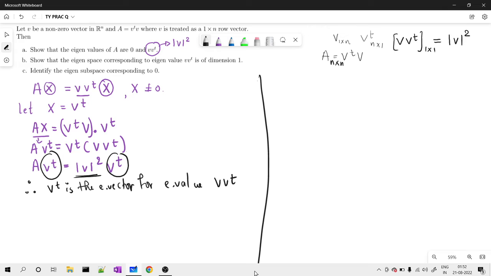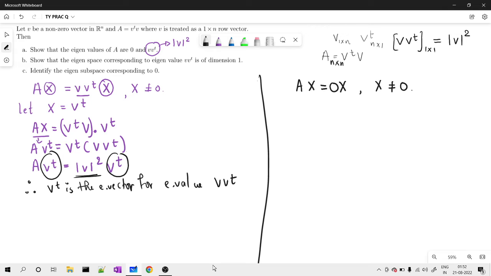To answer that, we will now think about the other eigenvalue, which is 0. I want to show that 0 is an eigenvalue of A. How can we prove that? I need to find x such that A times x is the same as 0 times x, where this x is not equal to 0. Correct?